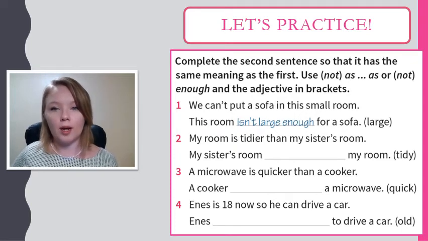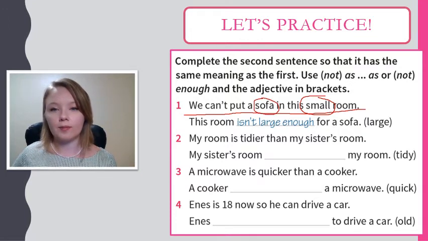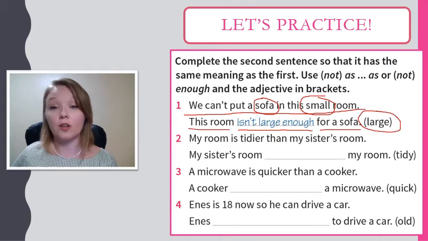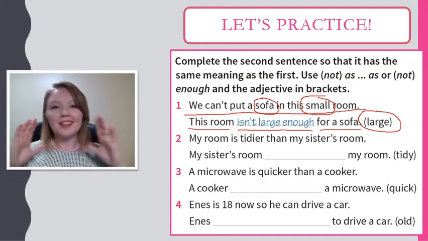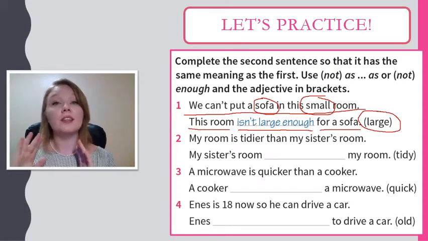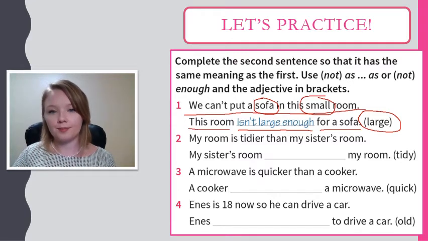So let's look at number 1. We can't put a sofa in this small room. Okay, we know the room is very small, so we cannot put a sofa in there. So we would want to say this room is not large enough for a sofa, right? We want to use that adjective large. The room isn't large enough for the sofa to go in it. This means the same thing as we can't put a sofa in this small room.